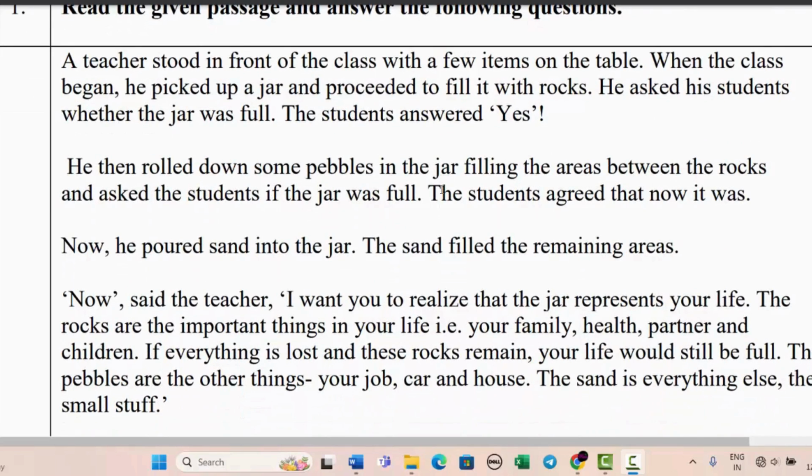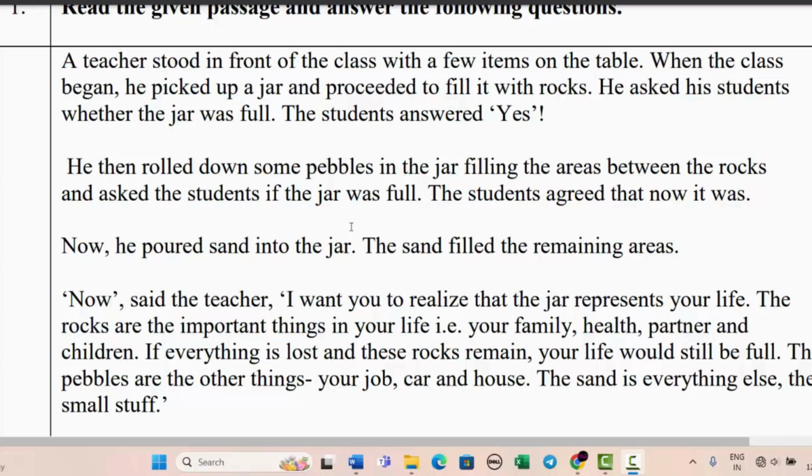A teacher stood in front of the class with a few items on the table. When the class began, he picked up a jar and proceeded to fill it with rocks. He asked his students whether the jar was full. The student answered yes. He then rolled down some pebbles in the jar, filling the areas between the rocks, and asked the students if the jar was full. The students agreed that now it was. Now he poured sand into the jar. The sand filled the remaining areas.